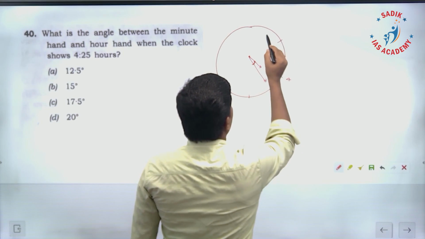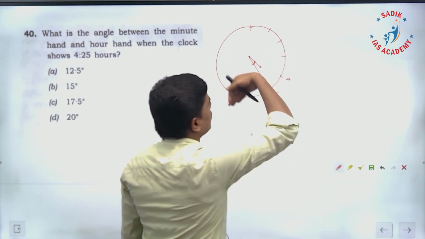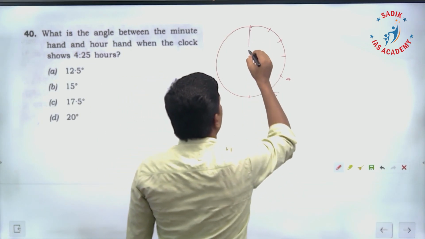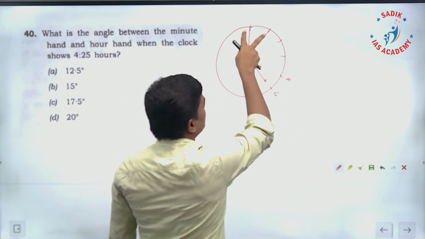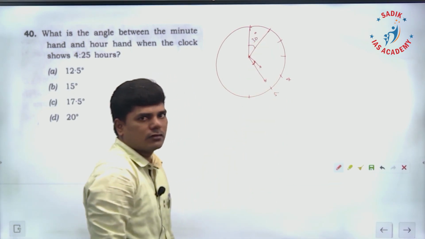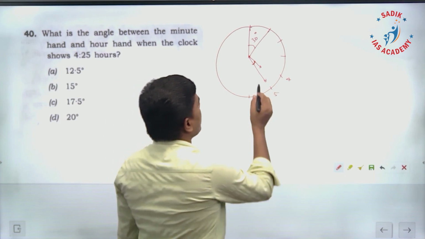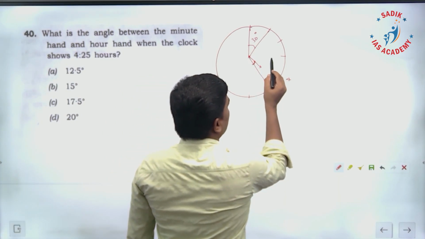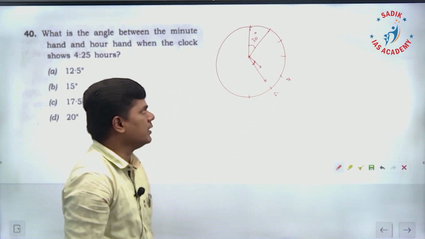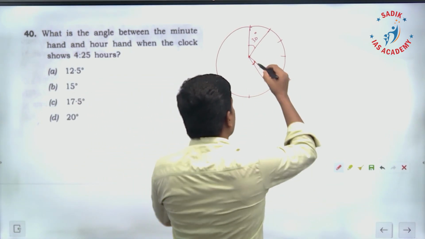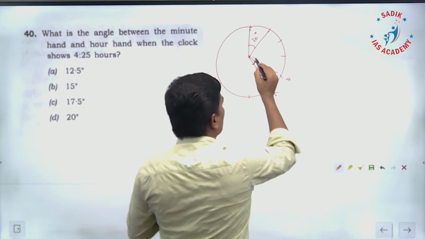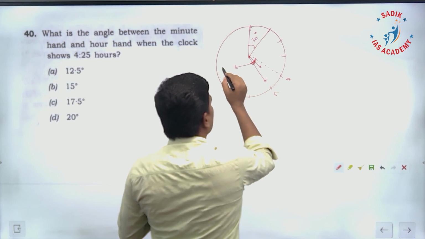And you must know that in total, in a circle of 360 degrees, the angle between any two, each segment is what? 30 degrees. Each segment is 30 degrees. Suppose your hour hand is at 3, minute hand is at 2. Now the angle between the two is going to be 30 degrees. That's the meaning. So that means here from 4 to 5, the total angle is going to be 30 degrees.